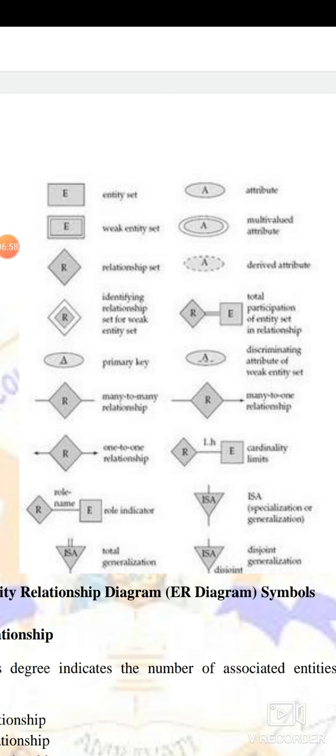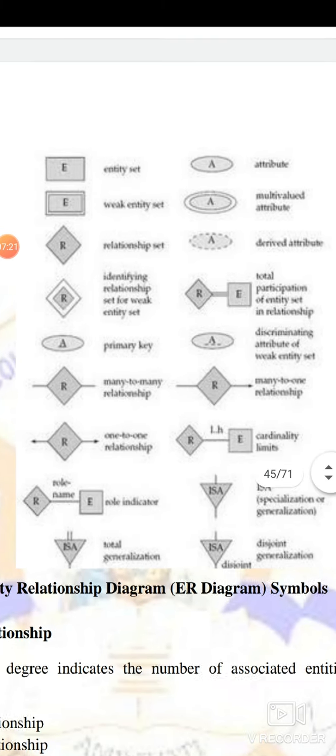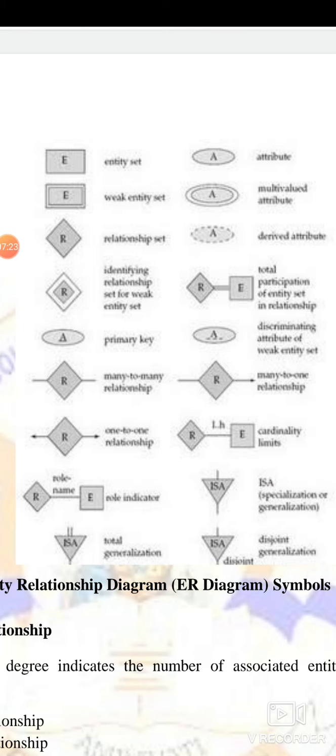Then an oval represents an attribute. If something is written in the oval and underlined, then it represents the primary key. Now the diamond R with open lines on both sides, without arrowheads, represents a many-to-many relationship. Arrows on both sides with the arrowhead represent a one-to-one relationship.